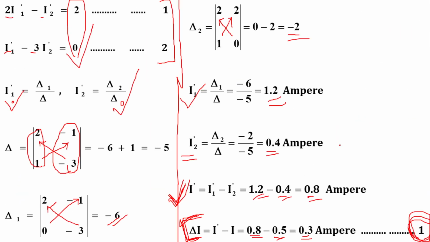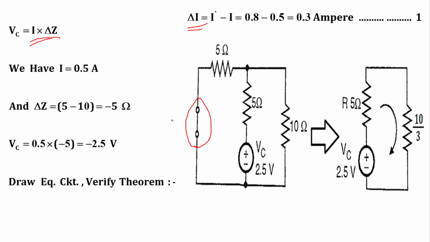So we have replaced the voltage source with a short circuit, and we have to add another source in terms of compensated voltage. So that VC is given by I into delta Z. We have already found the value of current I, which is equal to 0.5 ampere.